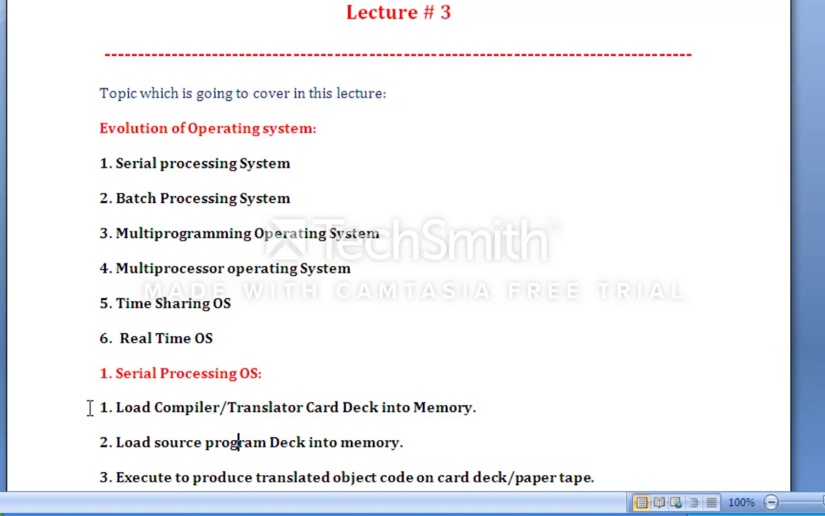In the second step, as you can see here, after loading the card into the memory, we need to load the source code, which is again inside the card, into the main memory. So load the source program deck, meaning card, into the memory.